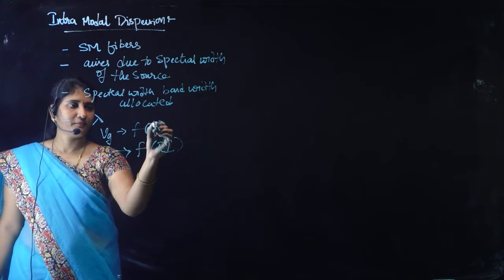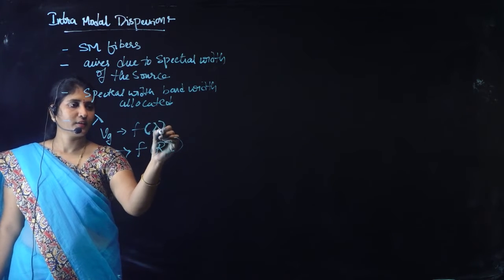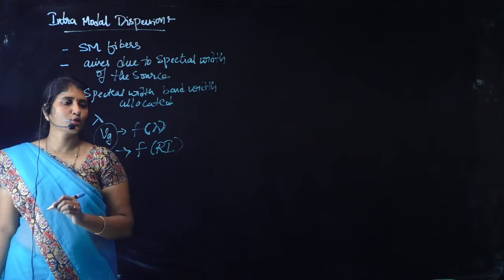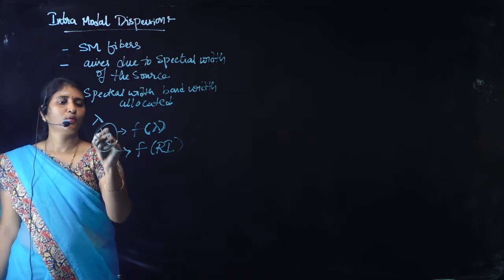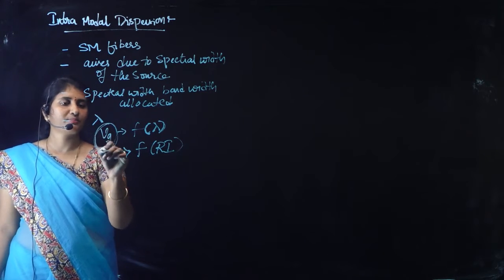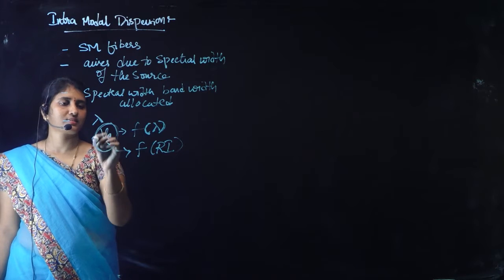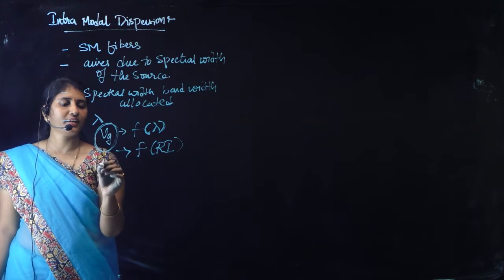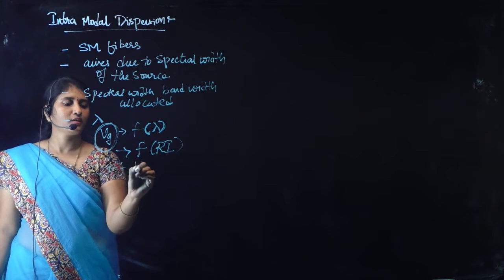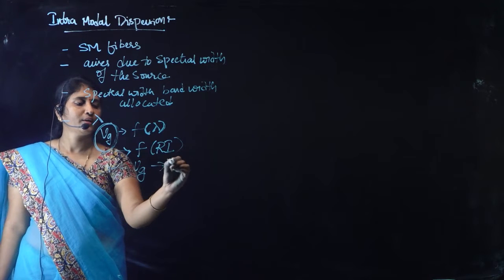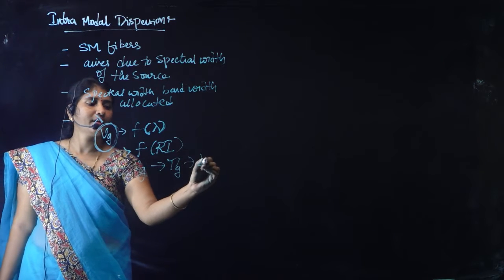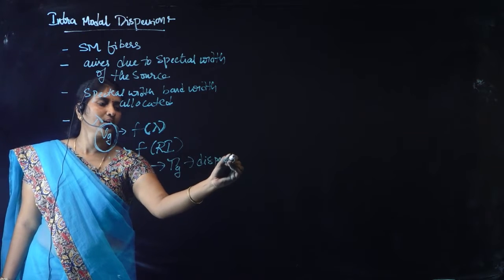So as the wavelength varies, the group velocity of the mode or the optical spectral frequencies will vary for different velocities. We will have different time delays, and hence the dispersion occurs.